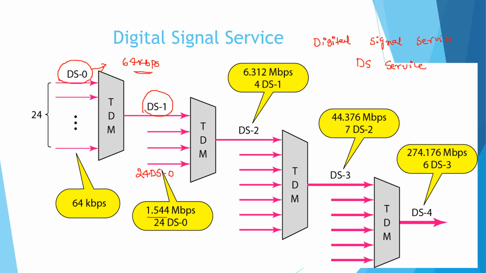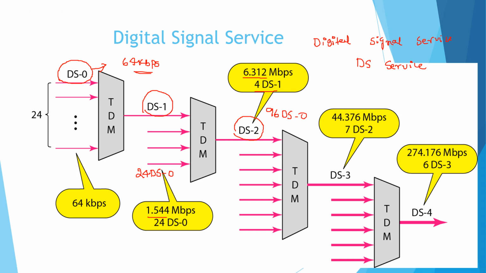Similarly, DS2 is a 6.312 megabits per second service, which can be constructed by considering 4 times DS1 or else 96 times DS0.